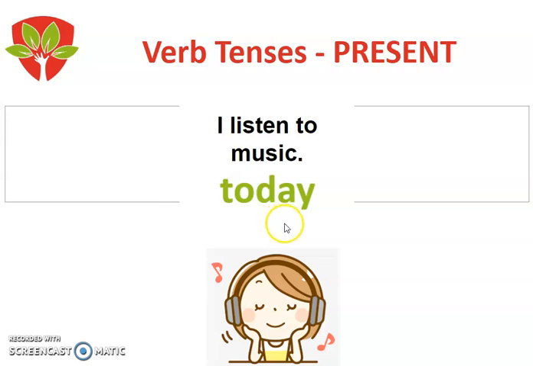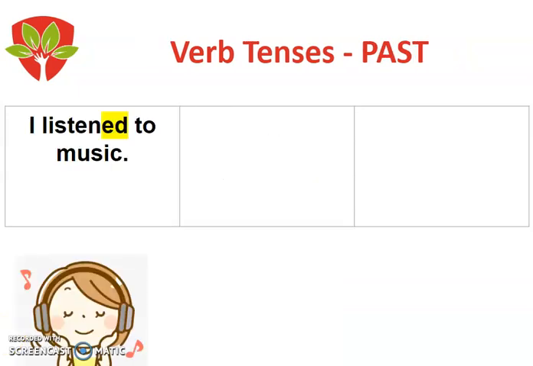I know this because the verb in here is listen. Listen tells us that the verb is in the present. The action is happening right now. That means the word today. So now we change the time. When we change the time, guys, we have to change the tense of the verb. So this sentence says, look at here, I listened to music. So we change the verb listen to listened, adding ed to the verb.